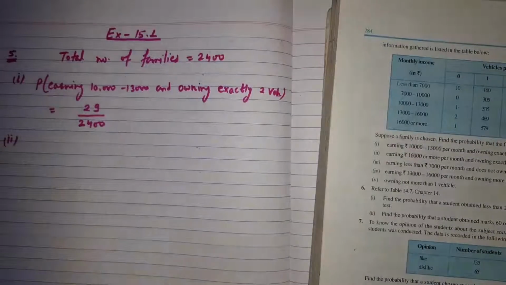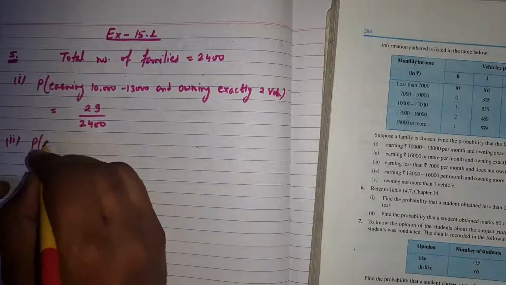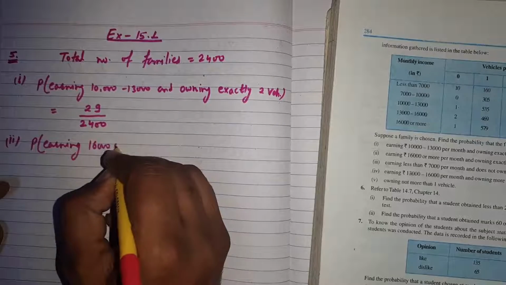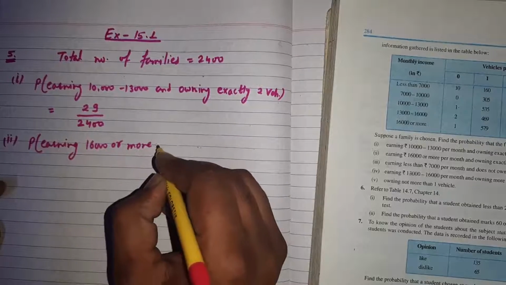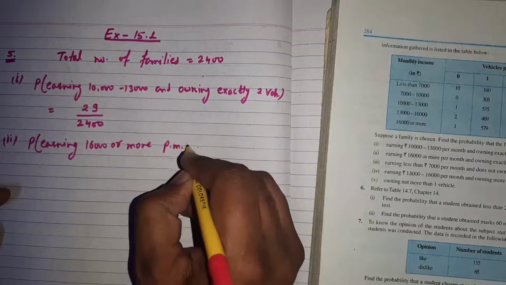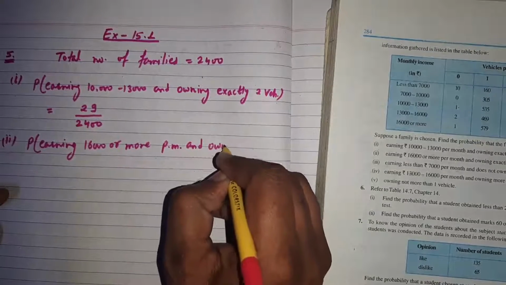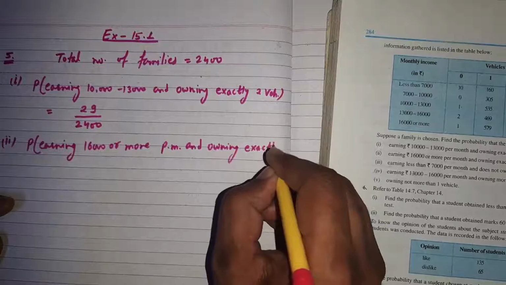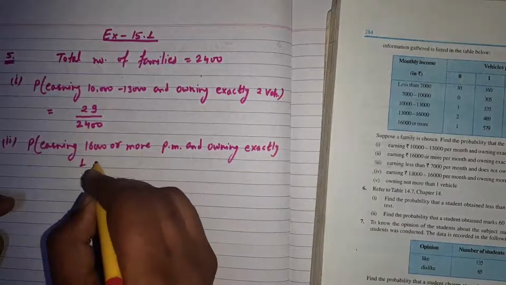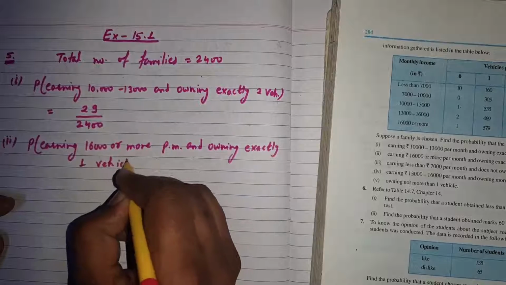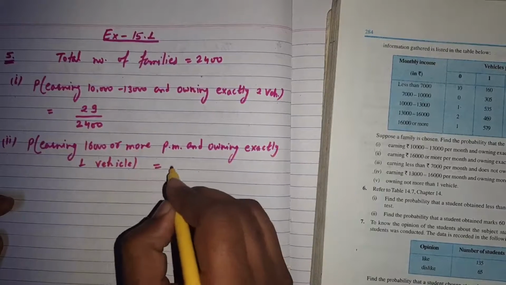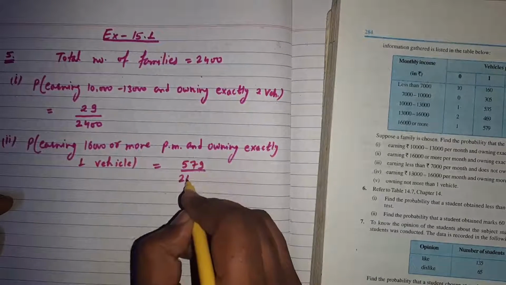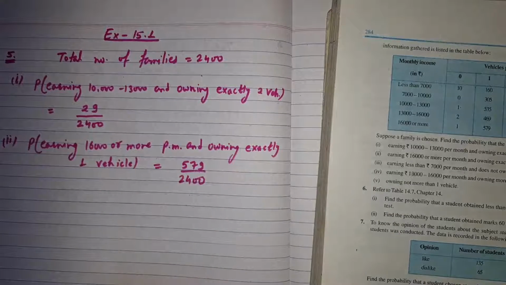So the probability of the second part, earning 16,000 or more per month and owning exactly one vehicle, will be favorable outcome 579 and total outcome 2400.